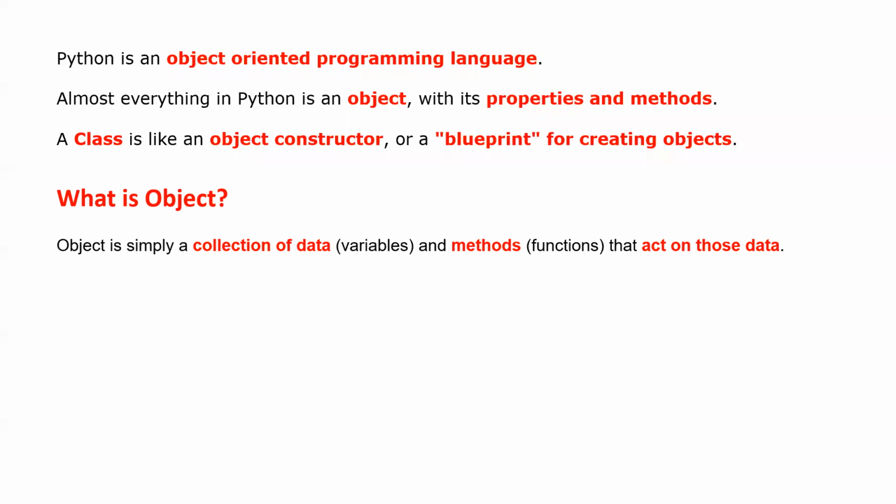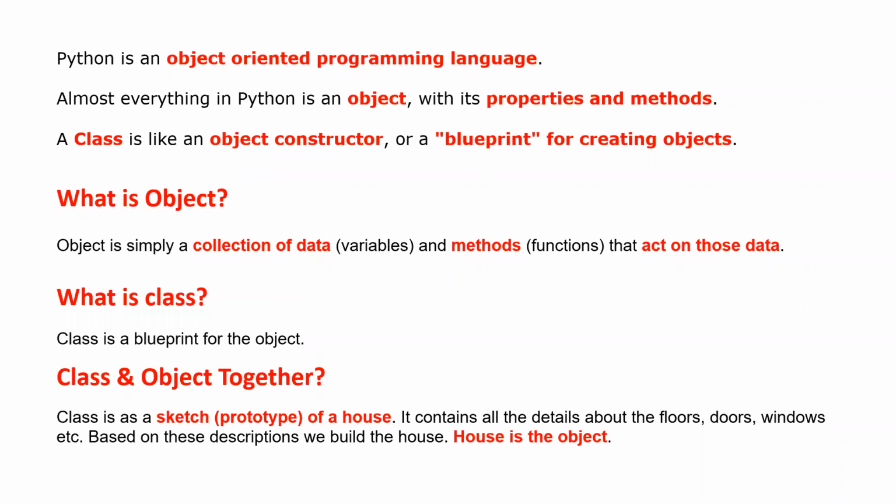Now, what is an object? An object is simply a collection of data, that is variables, and methods, that is functions, that act on those data. And what is a class? A class is the blueprint to create an object. So class is one, and there can be numerous objects based on that class. We discussed this with a housing example: if an architect creates a house blueprint and a society or a colony is built on it, there can be hundreds of houses. Those houses are the objects, and the blueprint the architect created was the class.